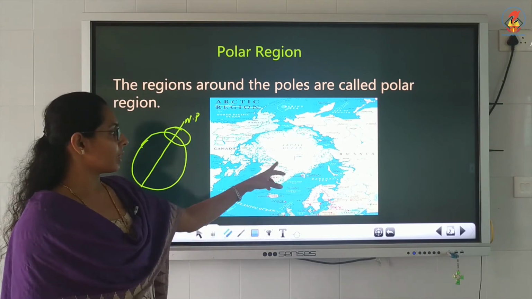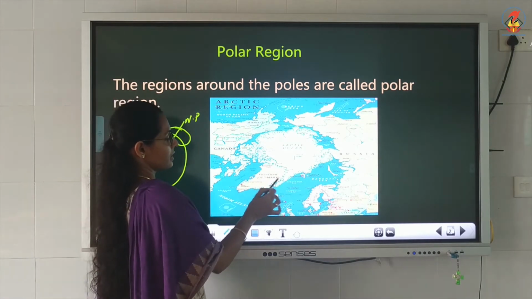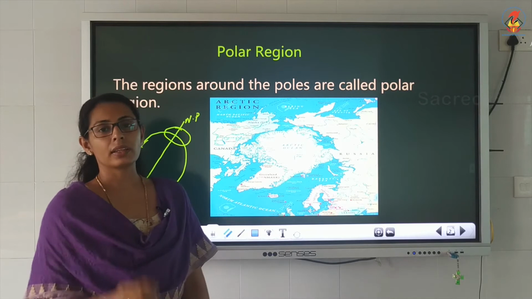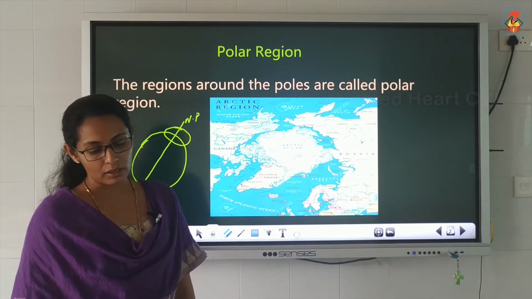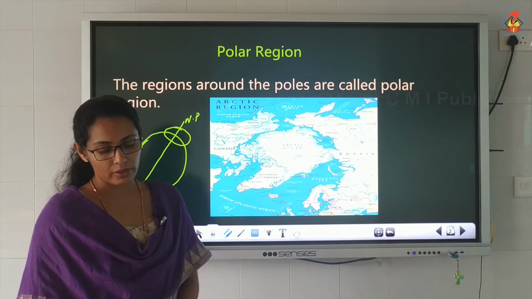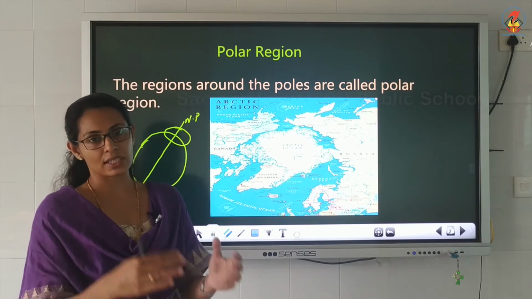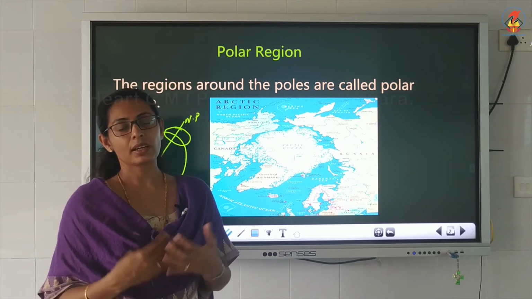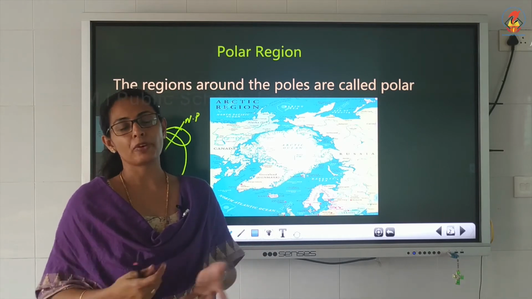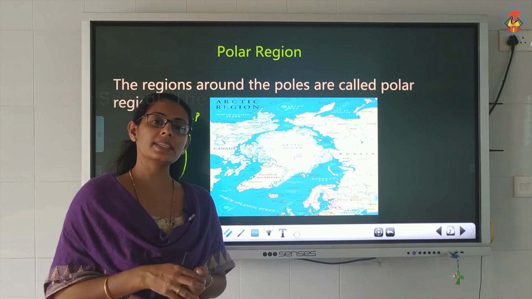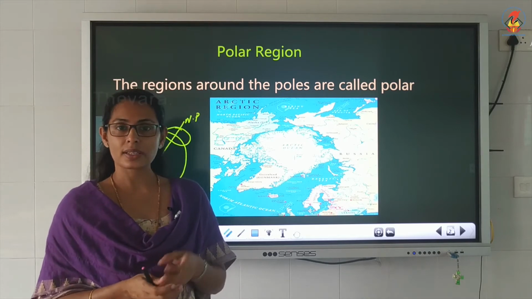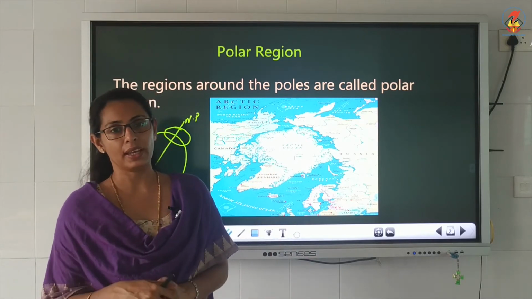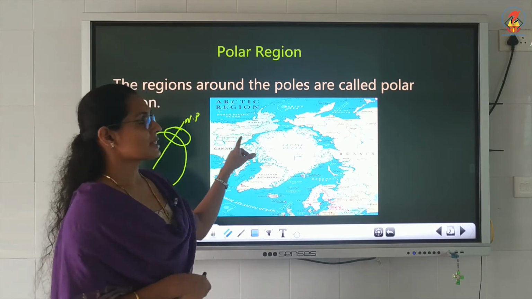In the polar region, we are going to study a particular island, that is Greenland, and Greenland is located in the North Pole area. And the North Pole is surrounded by Asia, Europe and North American continents. Clear, children? Now we are going to study in detail the life, the land area, vegetation, climate, wildlife, and which type of people are living there. Like we already studied the chapter land of dense forest, the same we are going to study, but this is a snowy area, that is the difference. So this is the polar region.